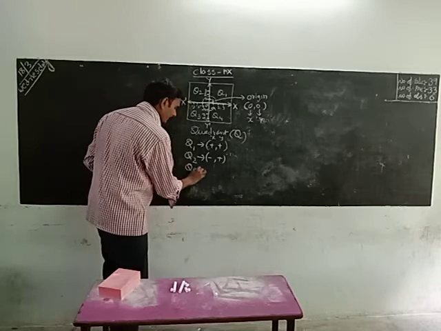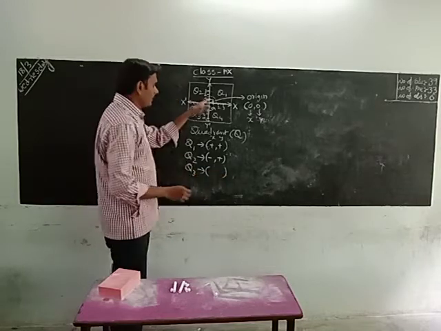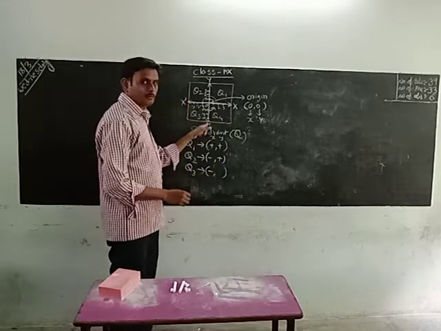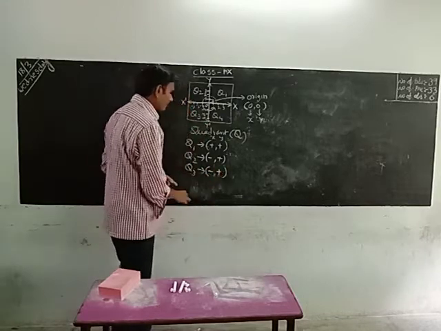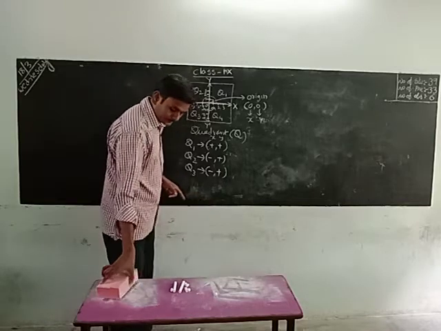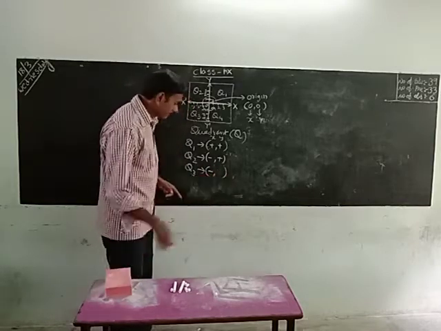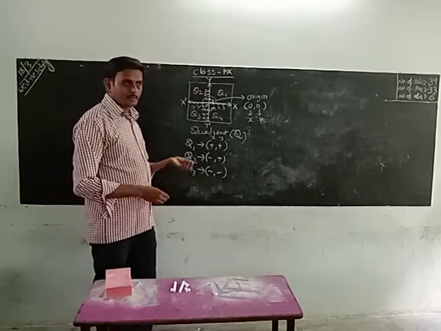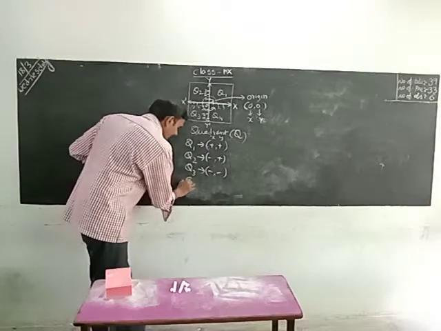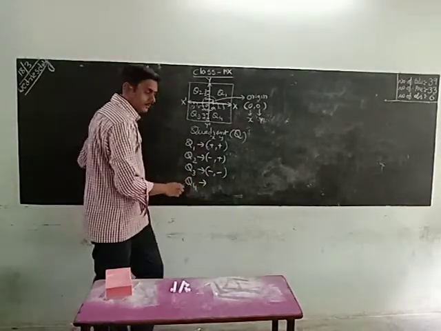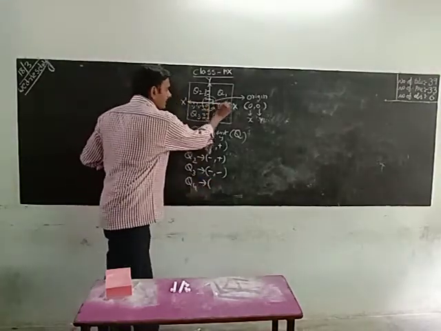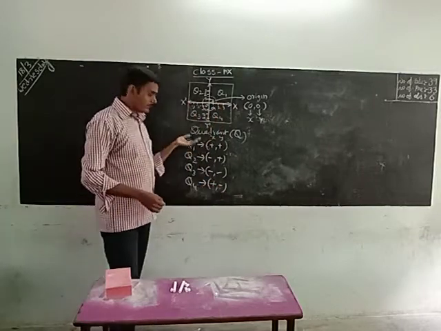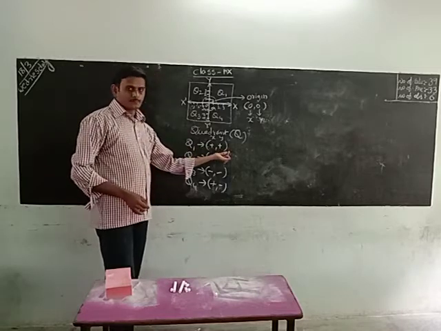In Q3, the x value is negative, and the y value is also negative. Don't forget that. These coordinate-related questions are also available in the exercise, that's why I am repeating it. Q4 means the x value is positive and the y value is negative. In Q1 both are positive.